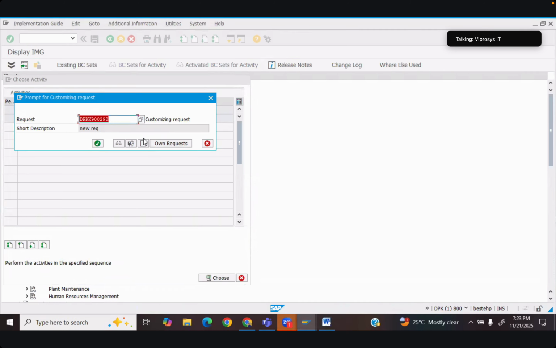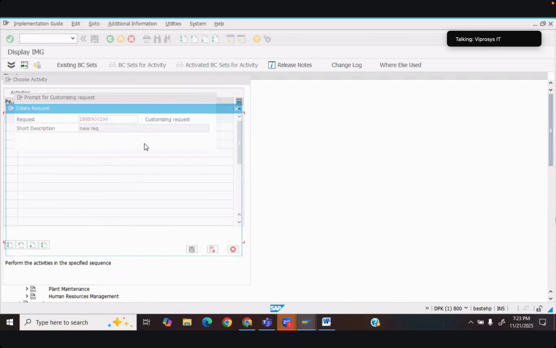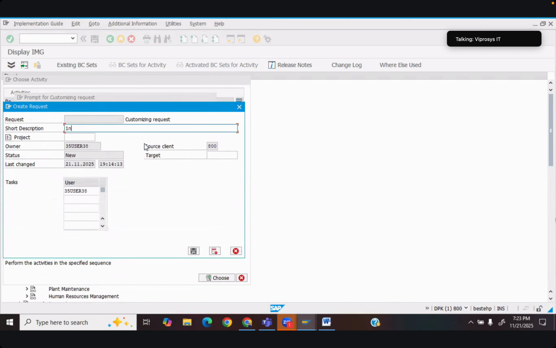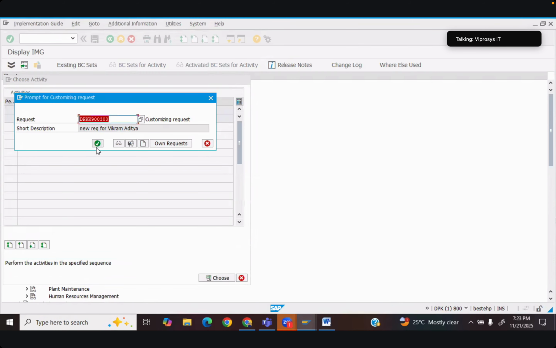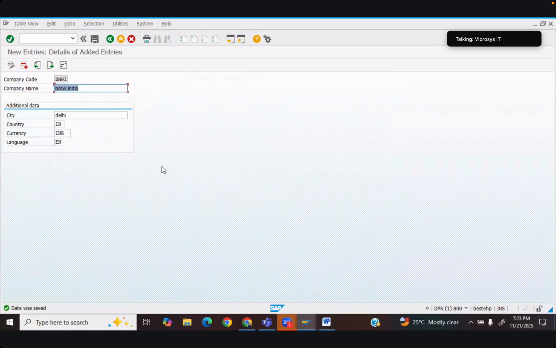This is a new request, we can save it in the same request, or we can create a request. If you want to create a request, we need to click on this and new request. Save, say okay, and now it's saved.